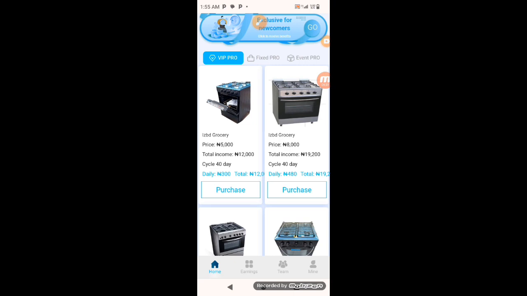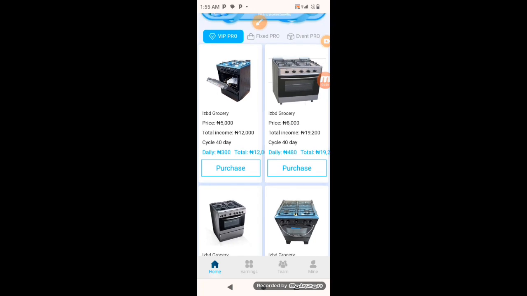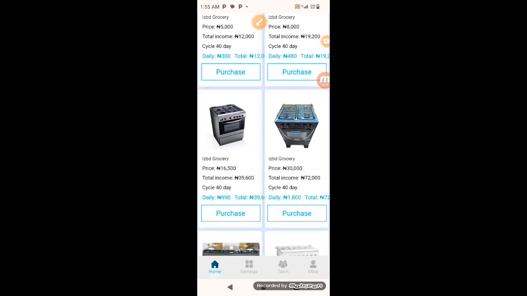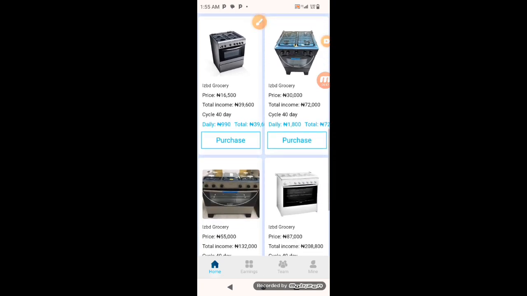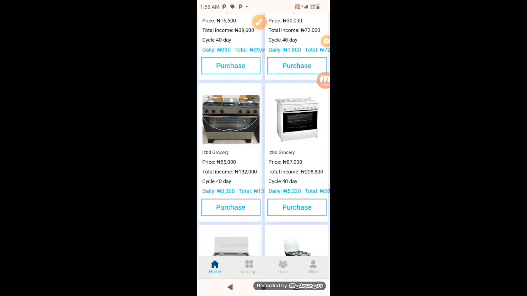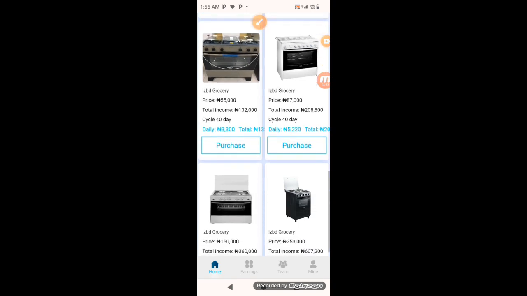That's what you're earning. Now, you see this one is 8K, you earn a total of 19.2. You see this one is 16.5, you earn a total of 39.6. You see this one is 30K, you earn a total of 72,000. This one is 55K, you earn a total of 132,000. This one is 87K, you earn a total of 208,800.